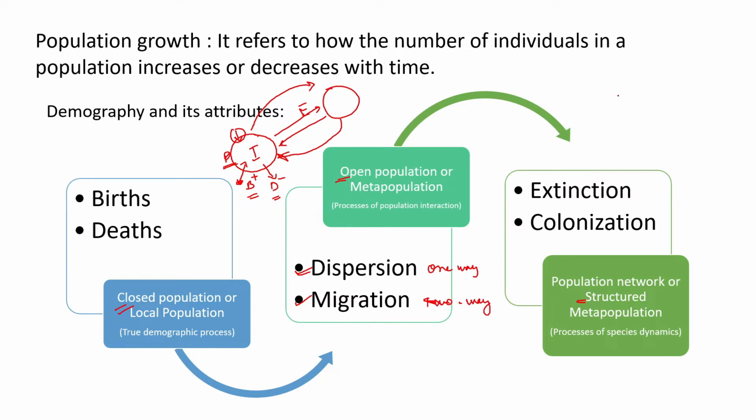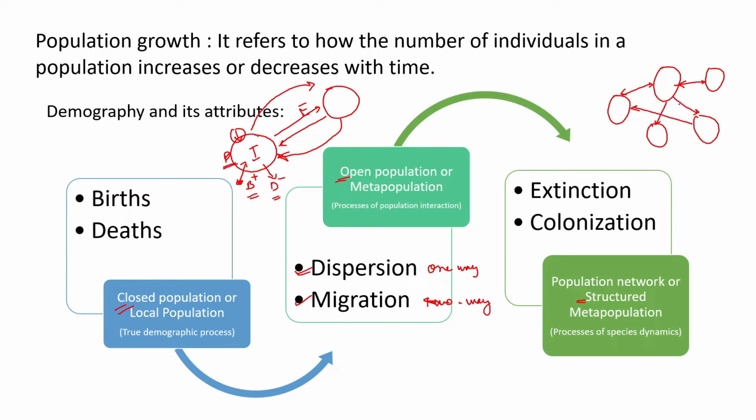Now, if there are multiple population patches that we are talking about, and all of them are interacting, these are closed populations per se, interacting with other closed populations, and they form a structured network. One can interact with this, this can interact with that, and so on.